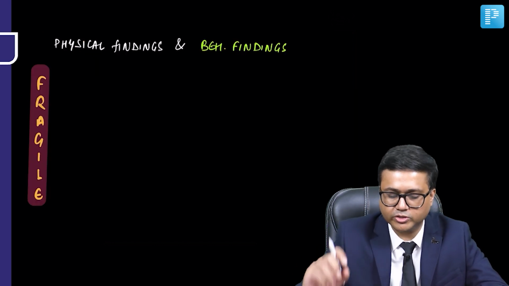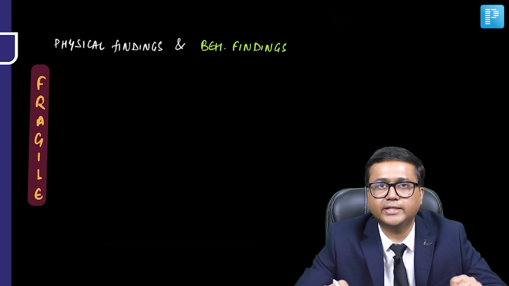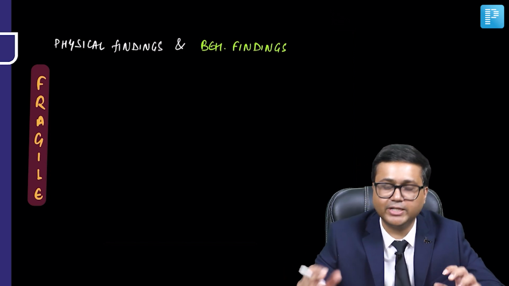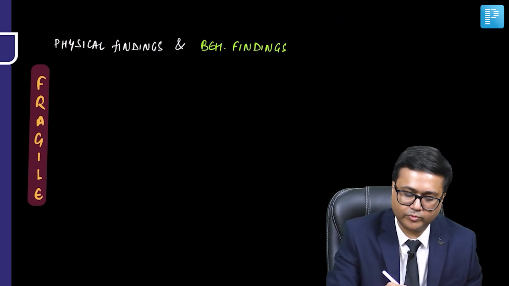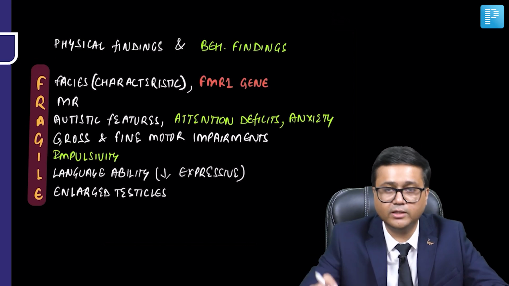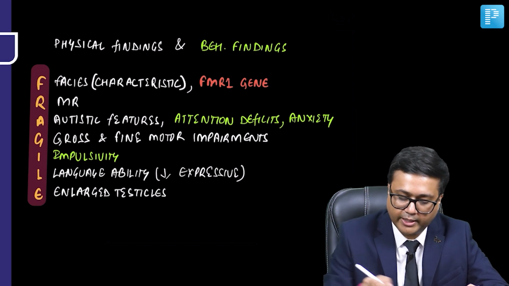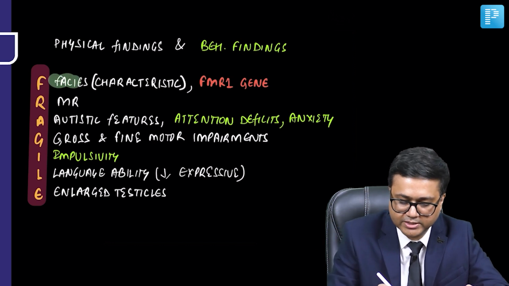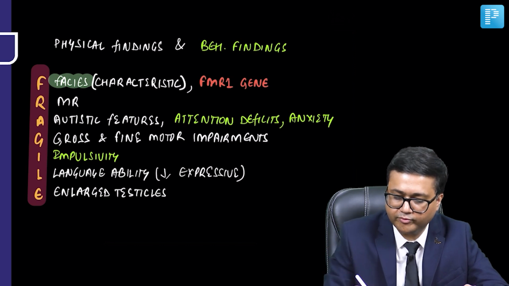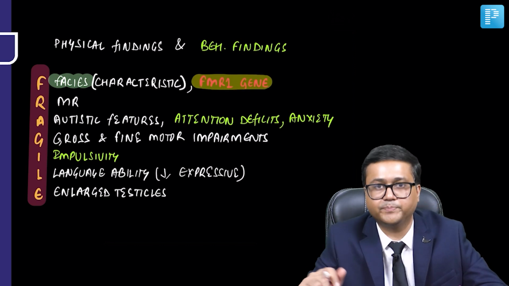Now let's talk about certain physical findings and behavioral findings which we see in Fragile X syndrome. We can remember it with the mnemonic, or with the name, FRAGILE. Let's try to see some of these findings. So in Fragile X syndrome, F, you can remember, stands for faces. So there are characteristic faces, and you can also remember F is the FMR1 gene.